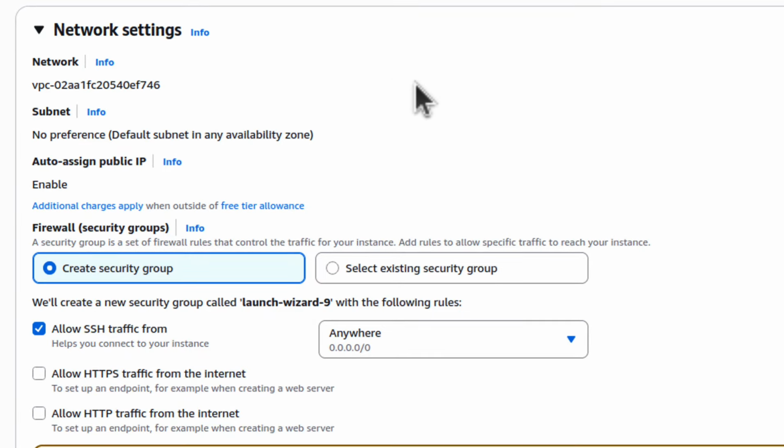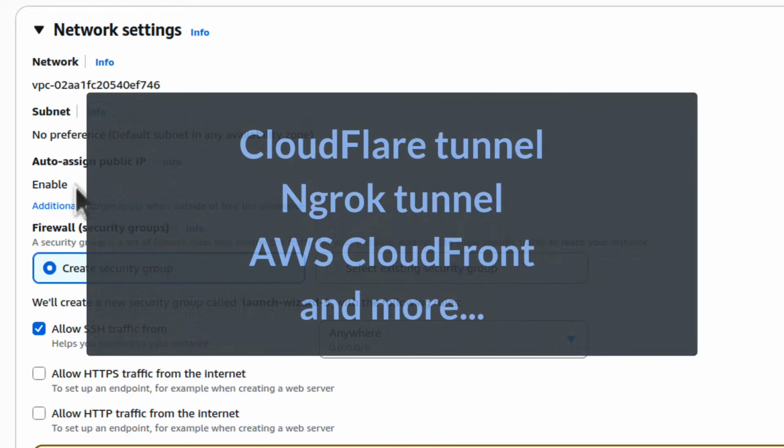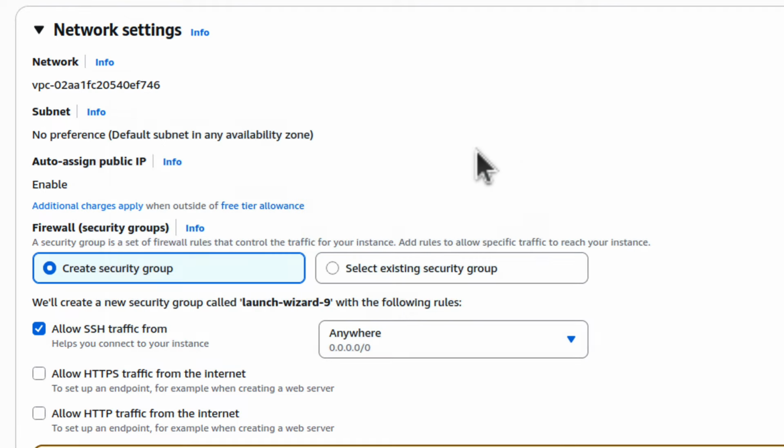And in network settings, we want to make sure the public IP address is enabled. We will need a public IP. And there are ways to run this server without a public IP. You can, for example, configure Cloudflare tunnels, or you can use the AWS CloudFront service and keep this server behind those services.